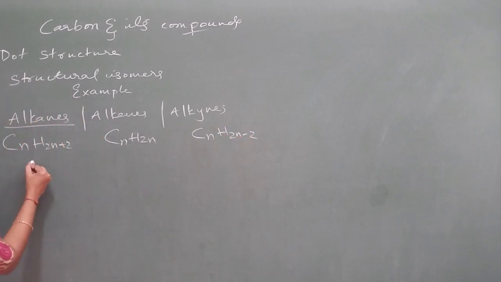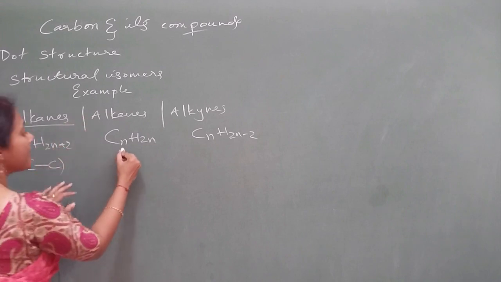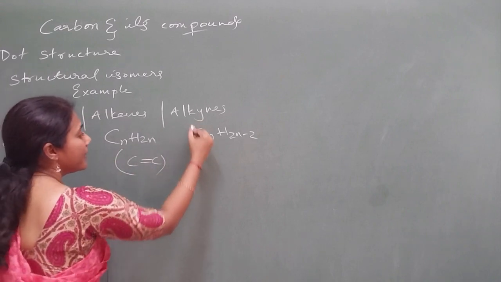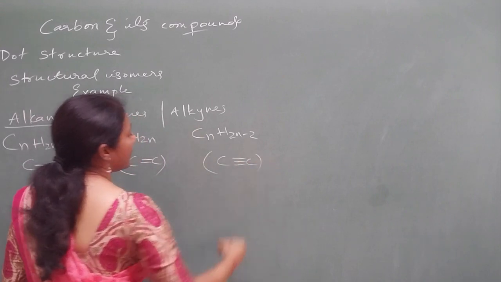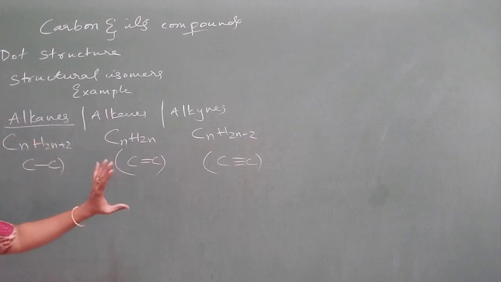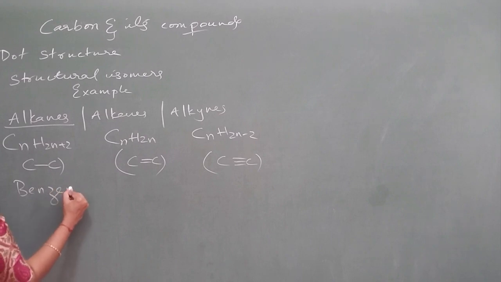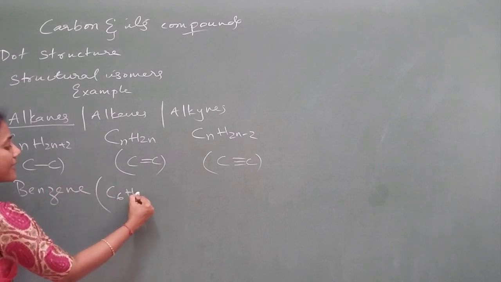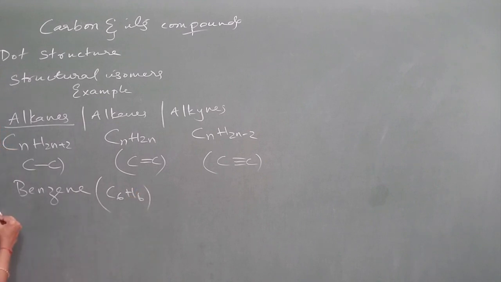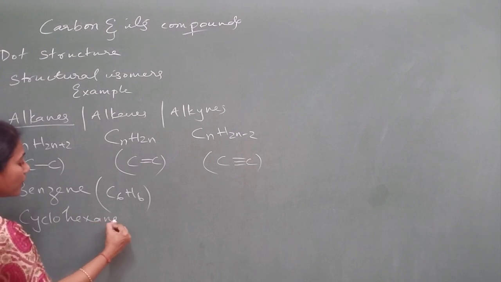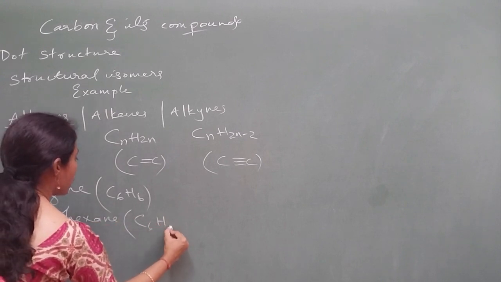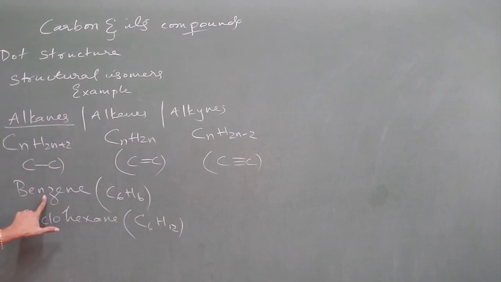Alkanes have carbon-carbon single bonds. Alkenes have carbon-carbon double bonds. Alkynes have carbon-carbon triple bonds. These are things you should know, and you should also know the structure of benzene. The benzene molecular formula is C6H6. You should also know the structure of cyclohexane, guys. Cyclohexane is C6H12. Benzene is unsaturated, whereas cyclohexane is saturated.